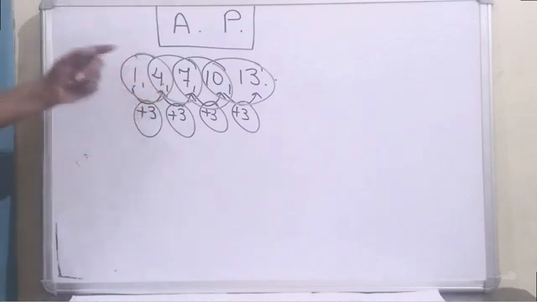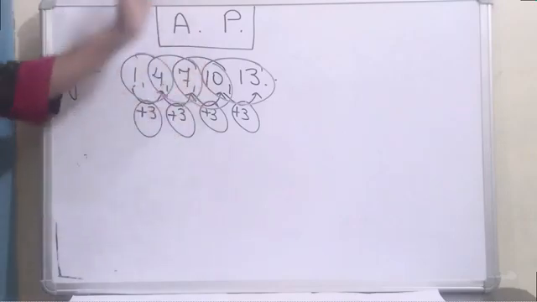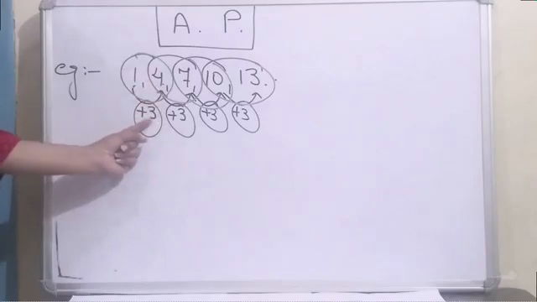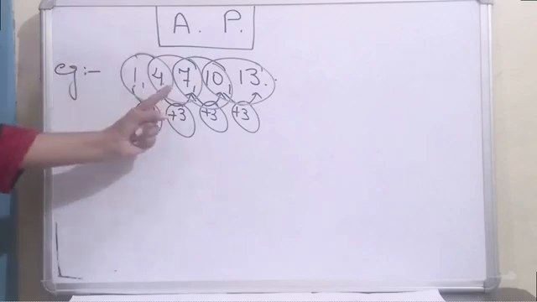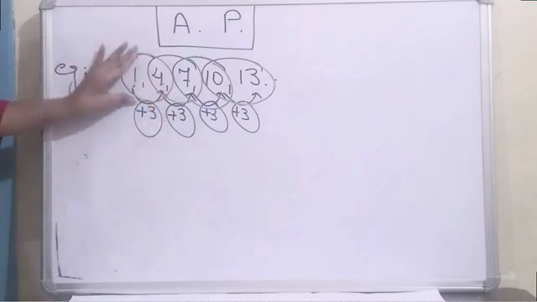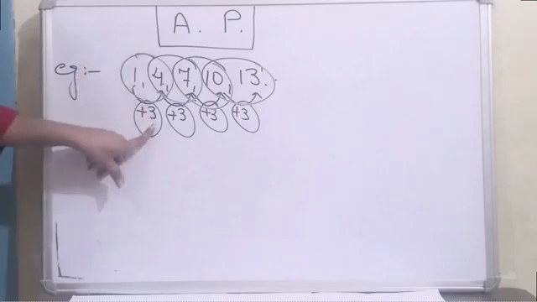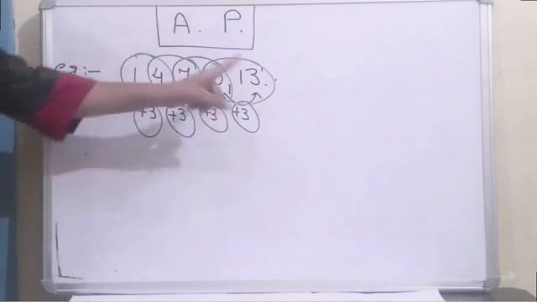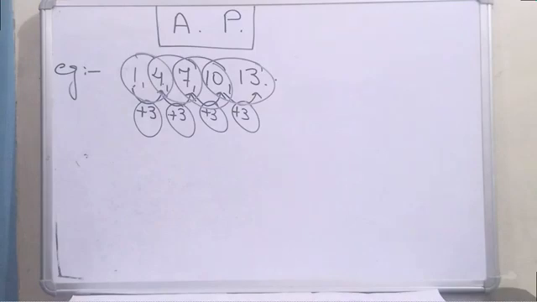Arithmetic progression is a sequence in which each term is obtained by adding a fixed number to the preceding term, except the first term. We should have the first term, then we add a fixed number for getting the next number. And if the sequence is like that, where the difference is the same, that particular sequence is known as AP.